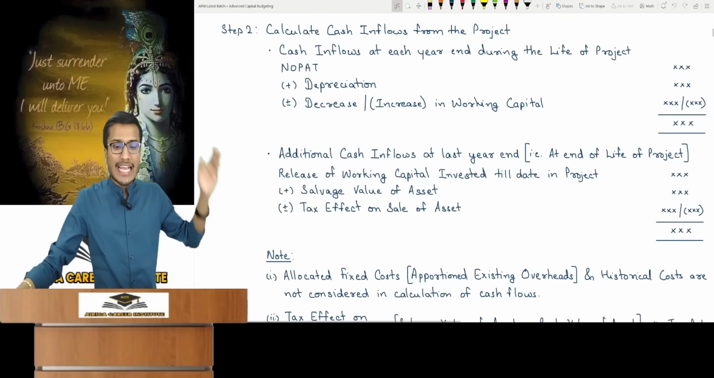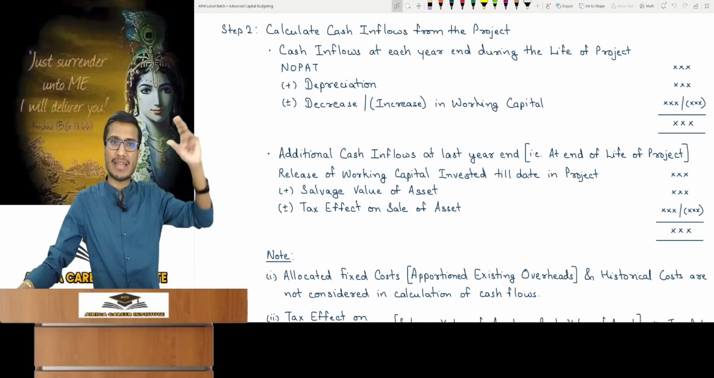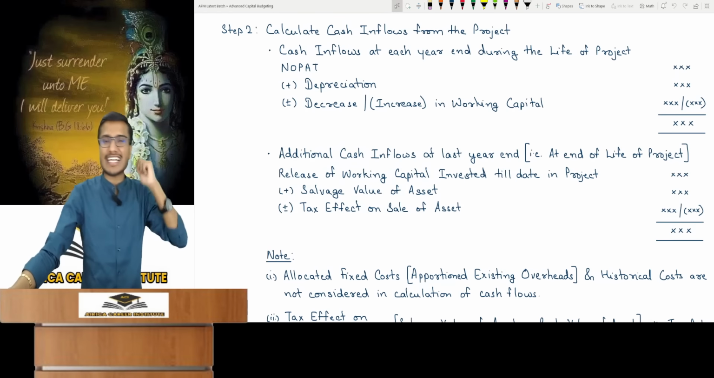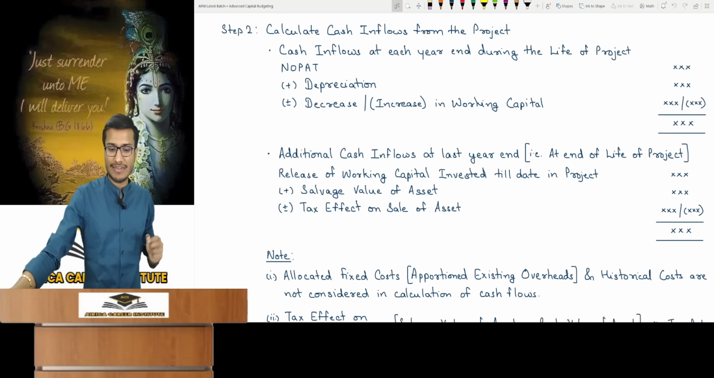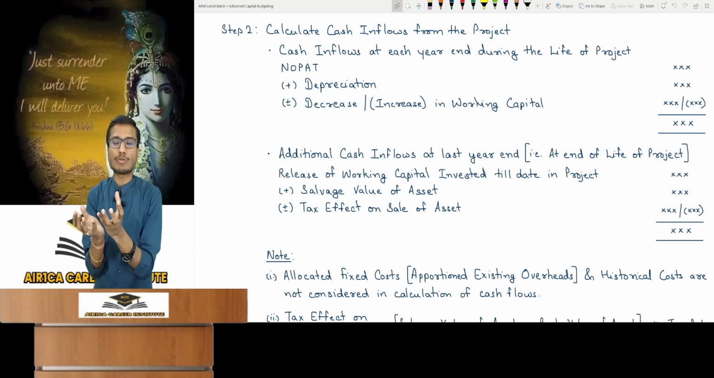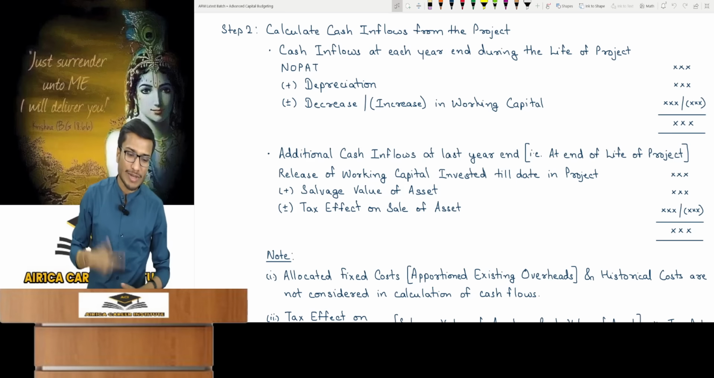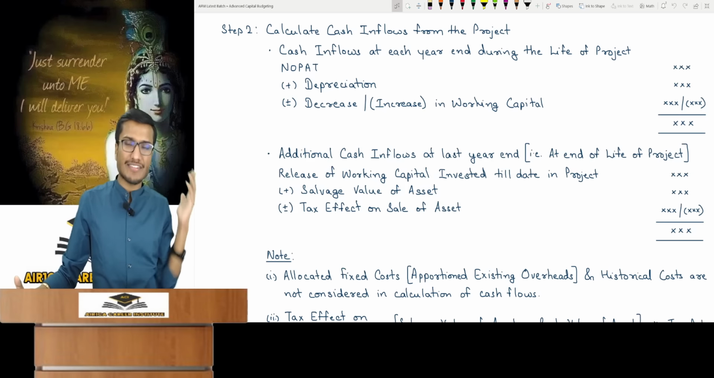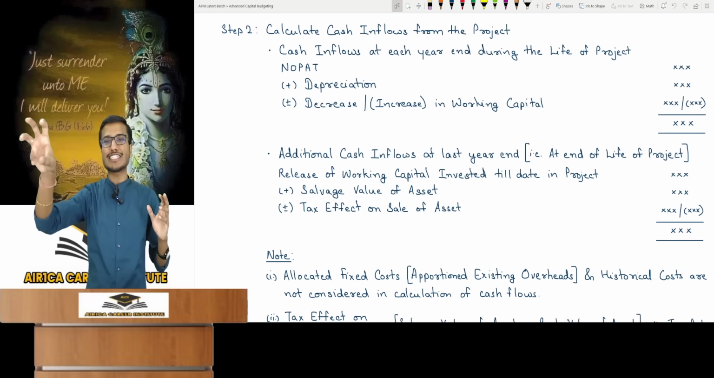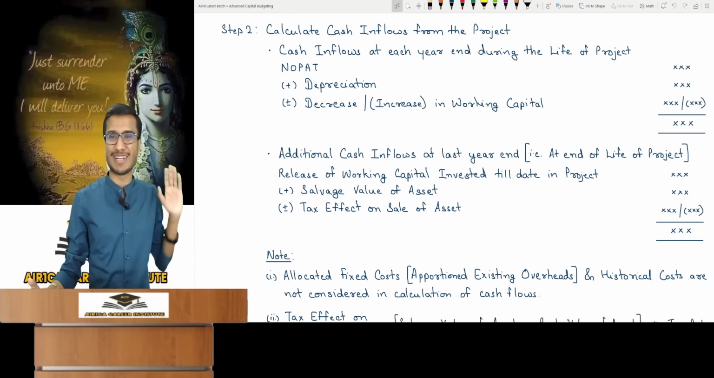If you need to calculate cash inflows from the project, keep in mind for the NPV method in the capital budgeting part, you've got the cash flows during the life. And you get an additional cash inflow at the end of the last year. Meaning, when the project's life ends, your asset's life ends, in that year at the end, you get one last additional cash flow. What is that? Release of working capital invested till date in the project. Whatever working capital you had invested in the project till now, you release all of it in the last year. You take it all out and you get a positive cash inflow.